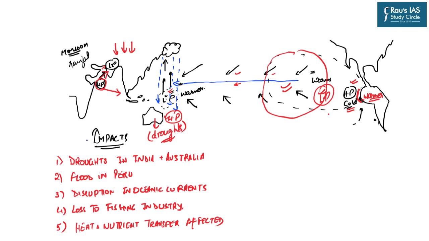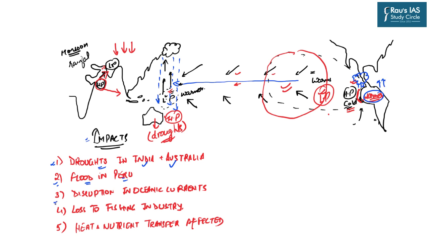So now let us look at some of the probable impacts. The first point is clear, as we have discussed it already, that the drought situations will prevail in India and Australia. Second, there might be floods in Peru, because we have discussed that off the coast of Peru, the conditions are warmer. And if the conditions are warmer, that means there will be excessive evaporation, as well as the cloud formation will take place over this region.